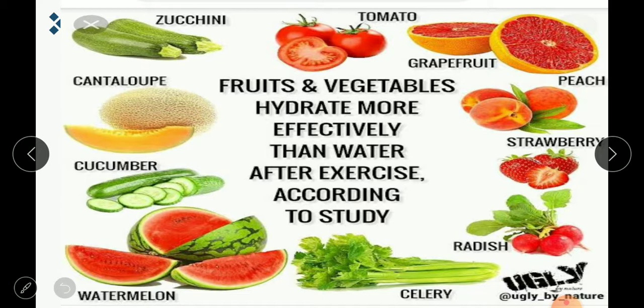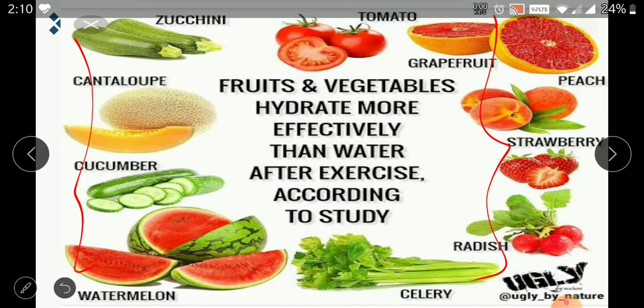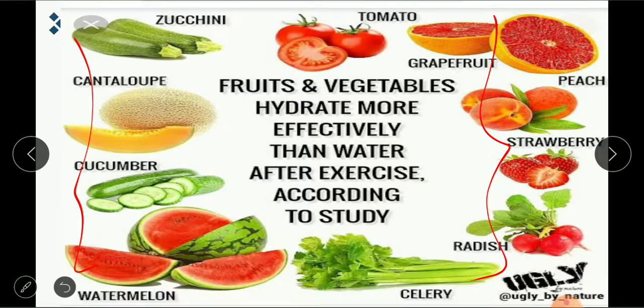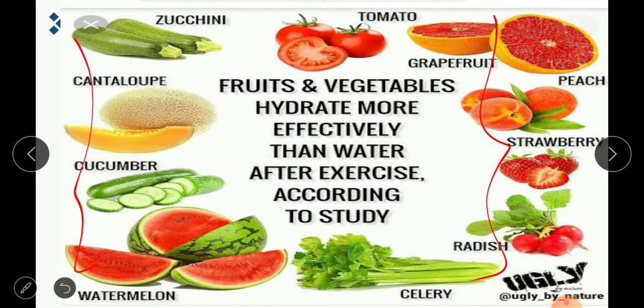Here are some fruits and vegetables shown on the slide. So many of these contain more water content, children. That's why in the summer season we take more watermelon, to make your body cool. Water also helps make your body cool, children. It is very important for the functioning of the body, as I have told you. For making your body cool also, water is very important for us.